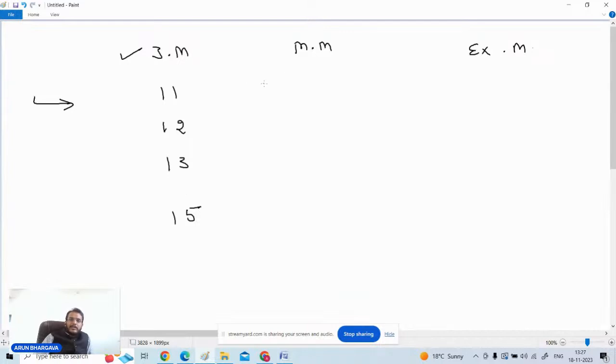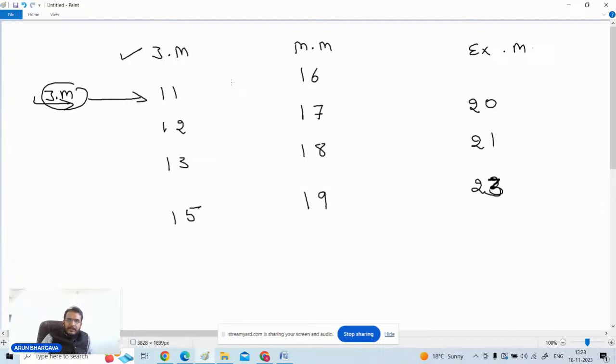With respect to the metropolitan magistrate, it will be sections 16, 17, 18 and 19. And with respect to the executive magistrates, it will be sections 20, 21 and 23. Now, how will this trick help you recall things? Section 11 talks about the judicial magistrate, so if it is a metro city, the metropolitan magistrate is given in section 16.